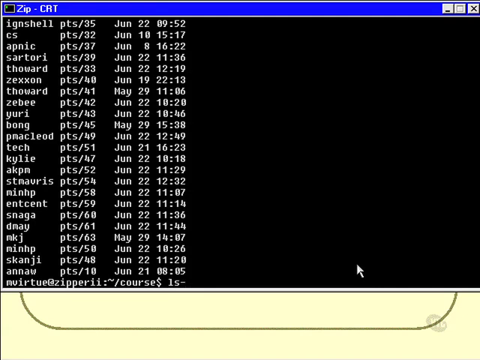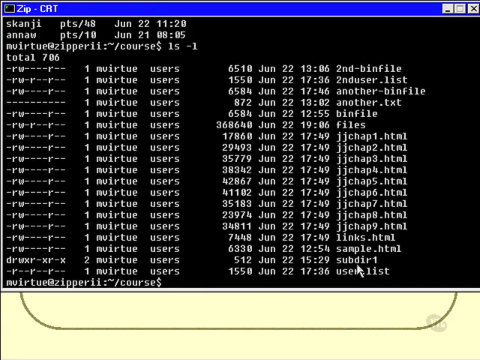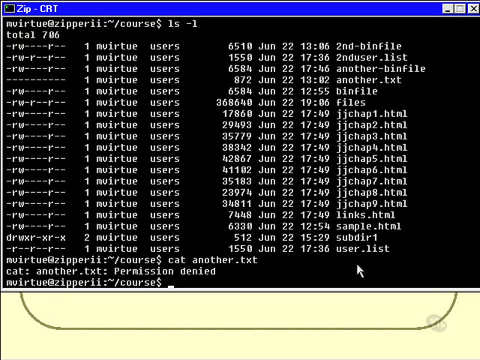Do an ls -l again. Now I've got a file here that I don't have permission to read, which is called another.txt. So I'll do that now. Cat that file, another.txt. And that's permission denied. I'm not allowed to examine the contents of that particular file.